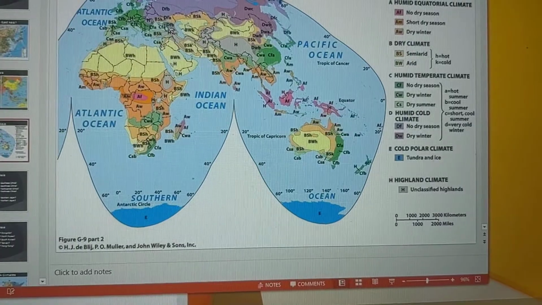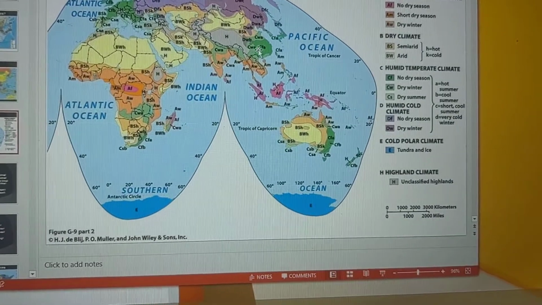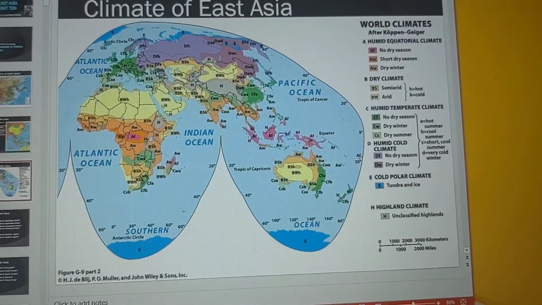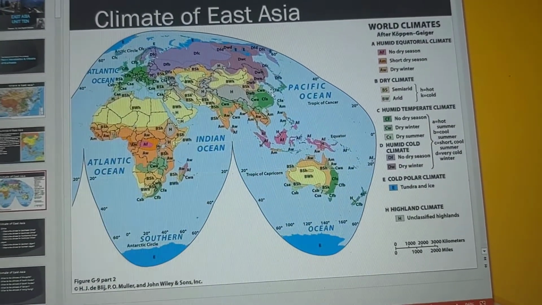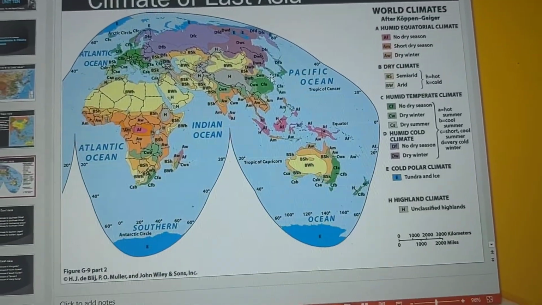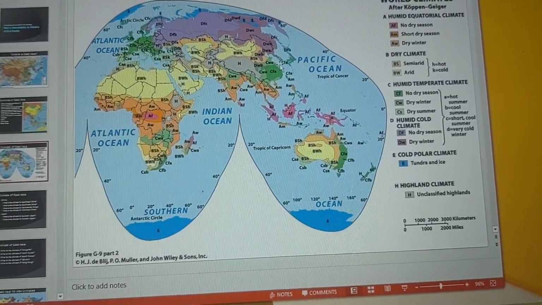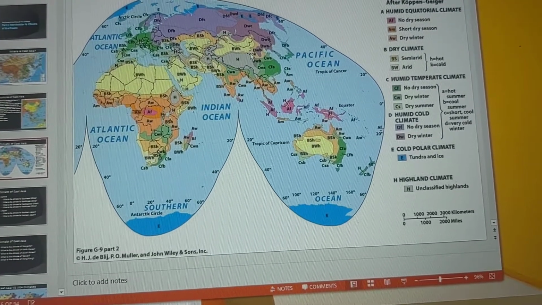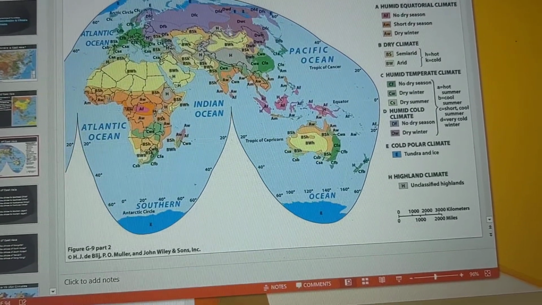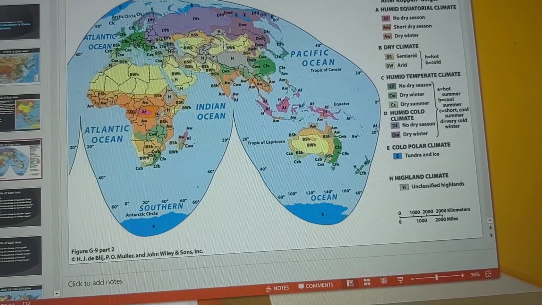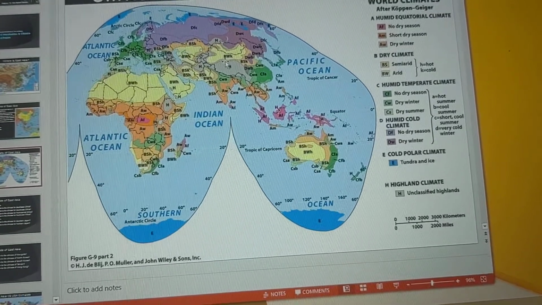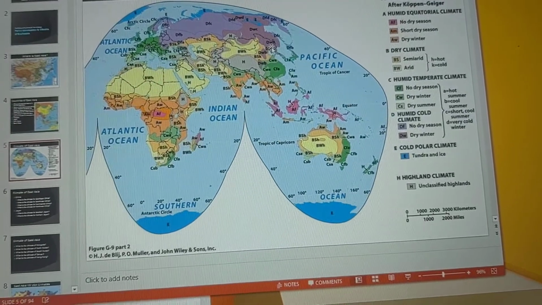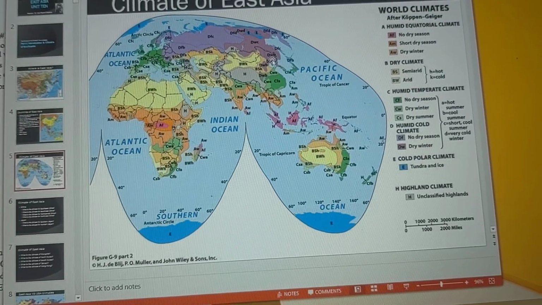For Southeast China, right here, that is a humid subtropical climate, okay? So they have a humid subtropical climate, sort of similar to the Southeast and the border states of the United States. Southwest China, it's a highland climate because of the Himalayan mountains. Then up here in northwest China, also north central China, that is where you have a desert climate. In northeast China, it's humid continental cold.